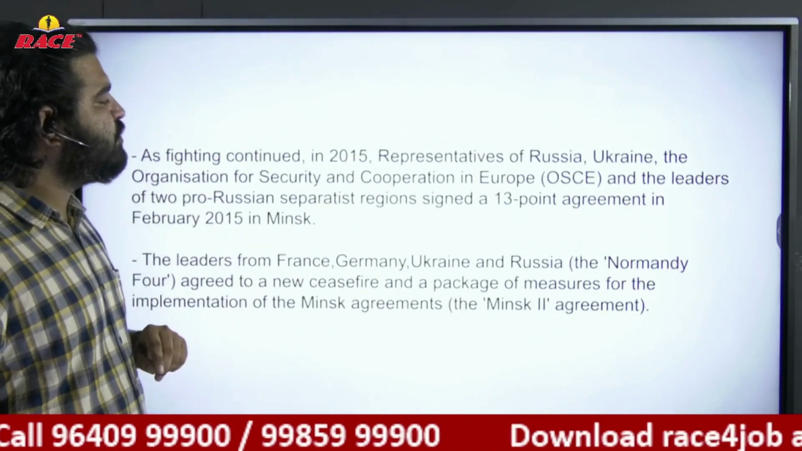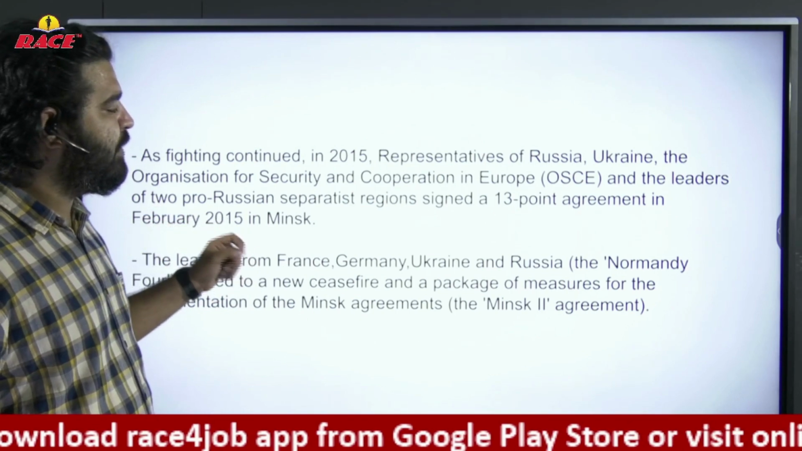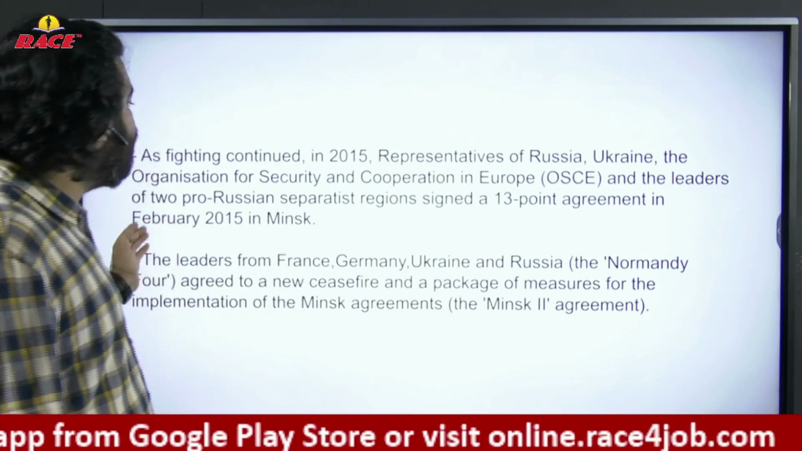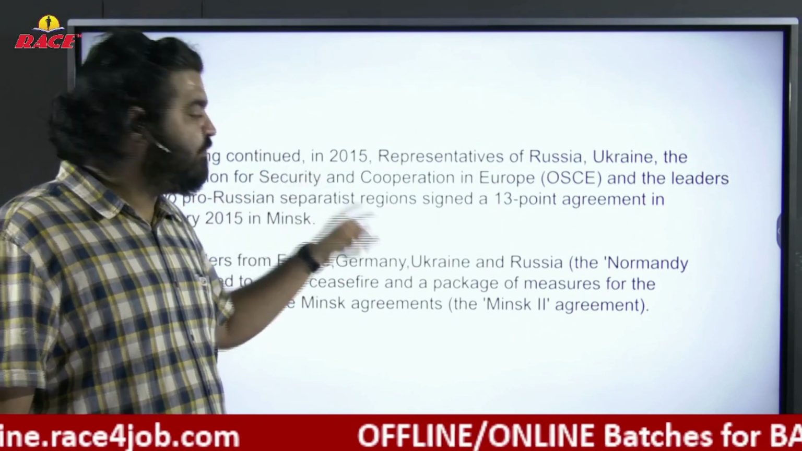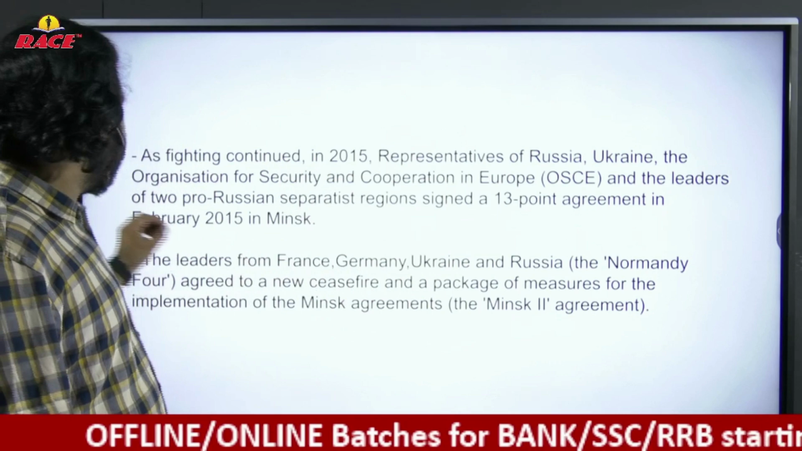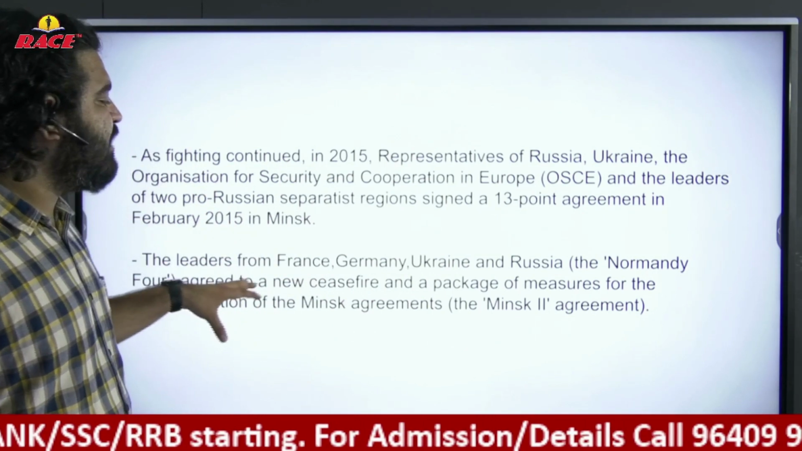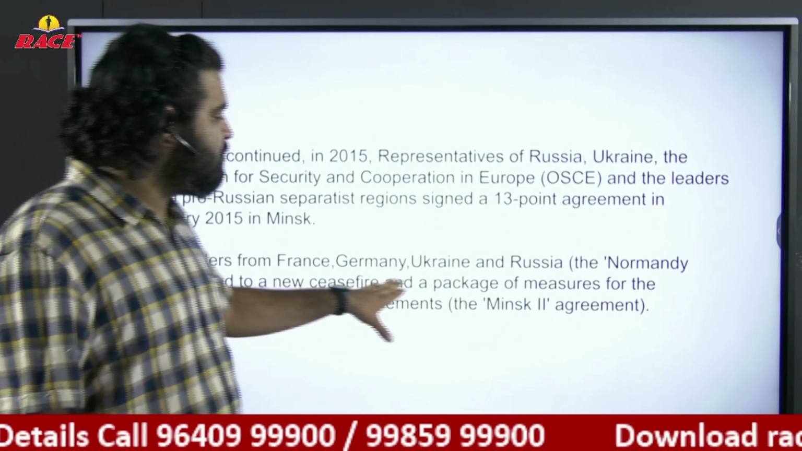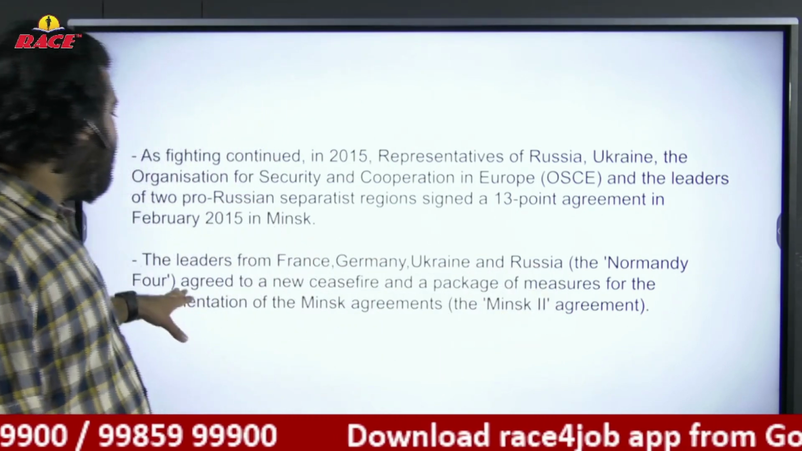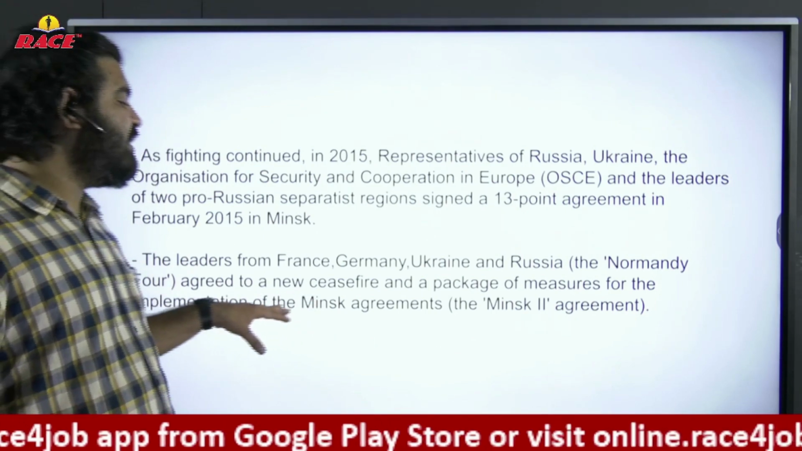As fighting continued in 2015, representatives of Russia, Ukraine, the Organization for Security and Cooperation in Europe, and the leaders of the two pro-Russian separatist regions, what we have seen, Donbass, agreed to a 13-point agreement in February 2015 in Minsk. The leaders from France, Germany, Ukraine, and Russia, the Normandy 4, agreed to a new ceasefire and a package of measures for the implementation of the Minsk agreement.